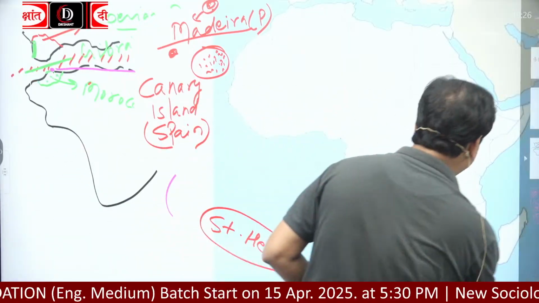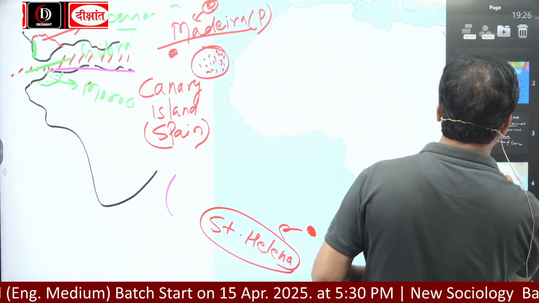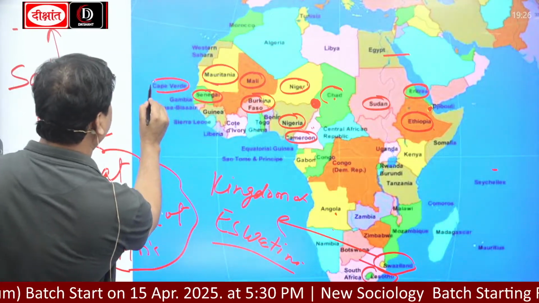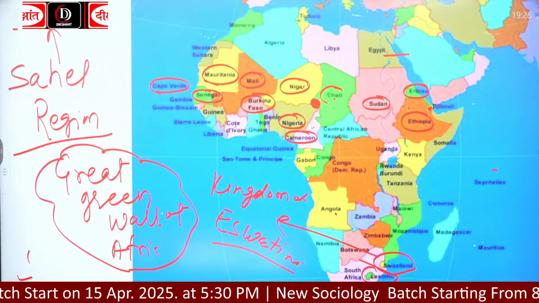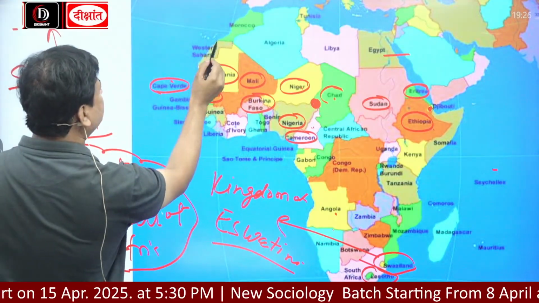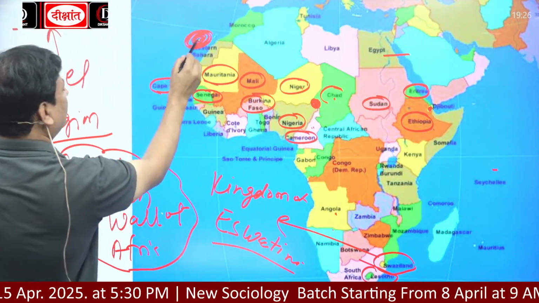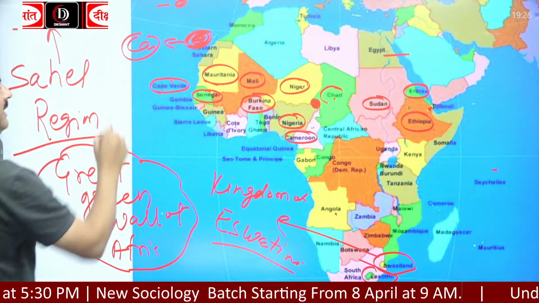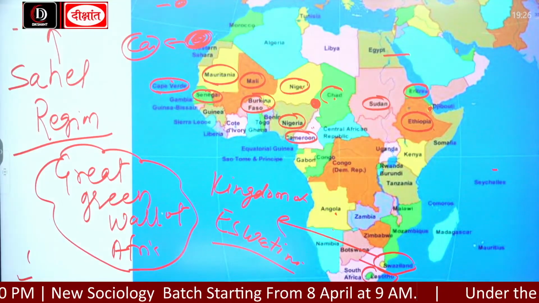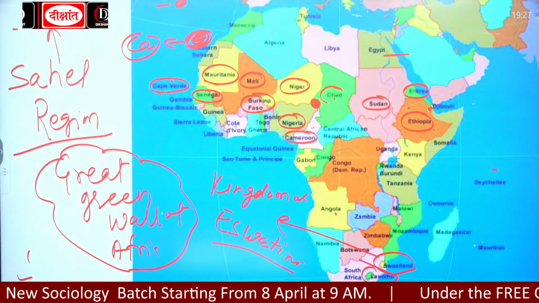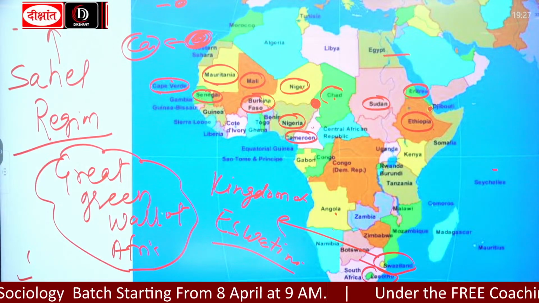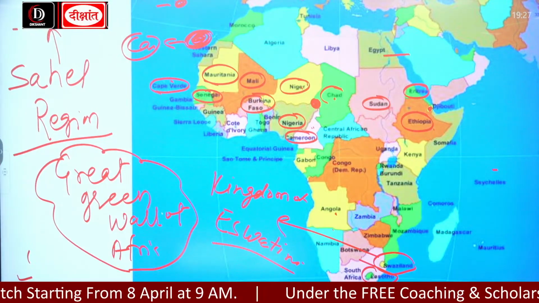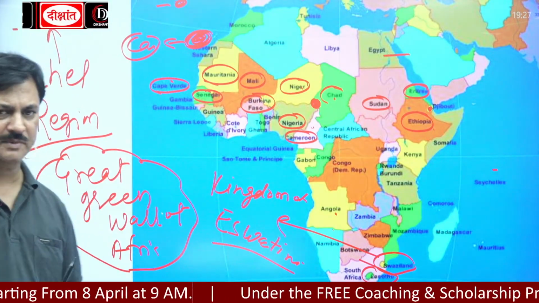This is Senegal. Look here. This is Cape Verde. Here is Western Sahara and here is Canary. This is Canary, and just here is Madeira. Madeira is under Portugal, Canary is under Spain, and Cape Verde is free, just next to Senegal.